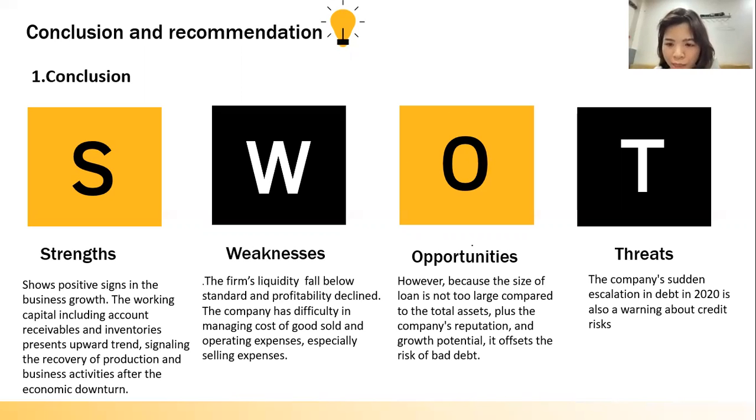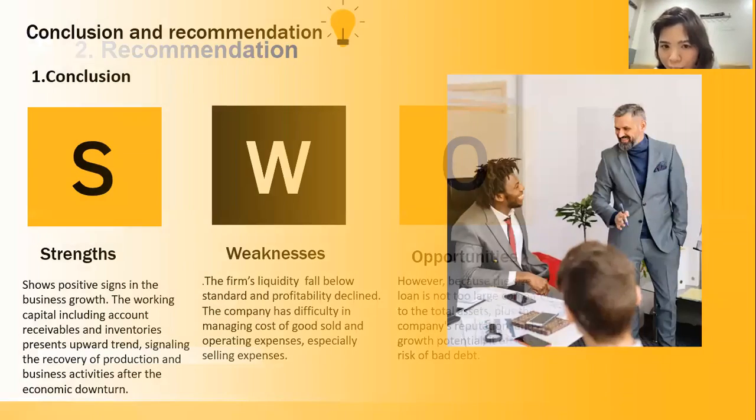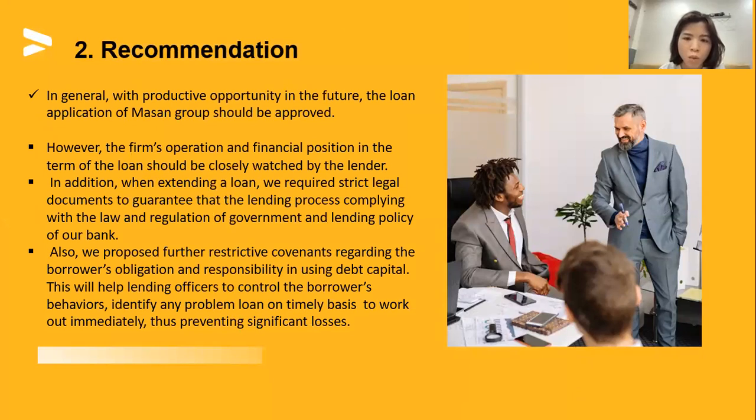About opportunity, however, because the size of the loan is not too large compared to the total assets, plus the company's reputation and growth potential, it offsets the risk of bad debt. About threat, the company's sudden escalation in debt in 2020 is also a warning about credit risk.